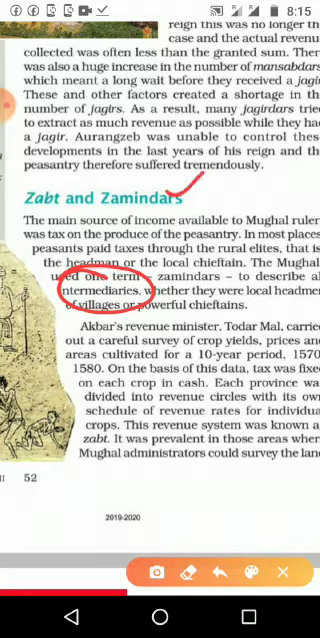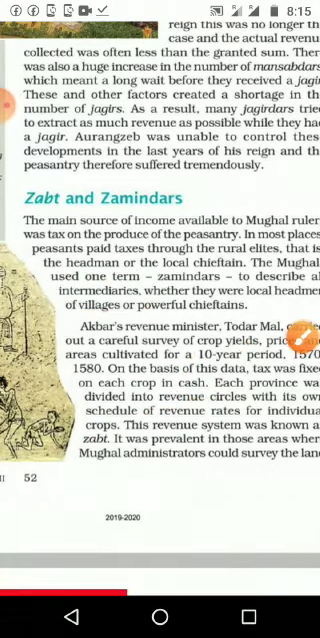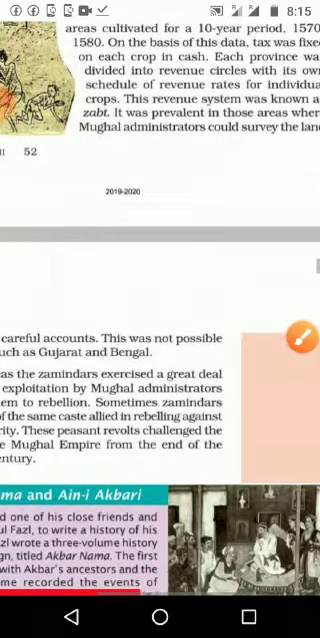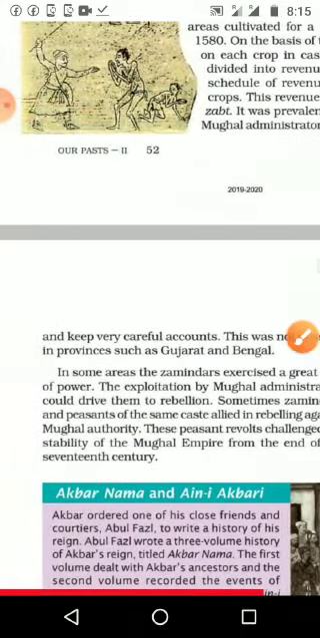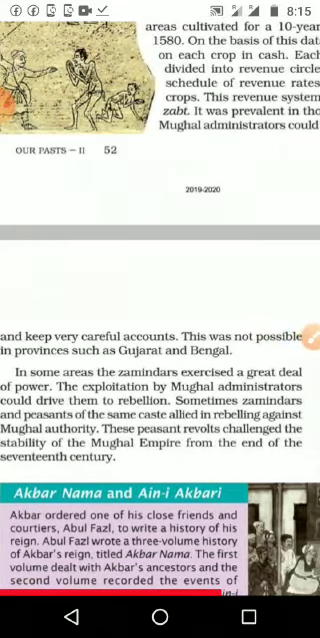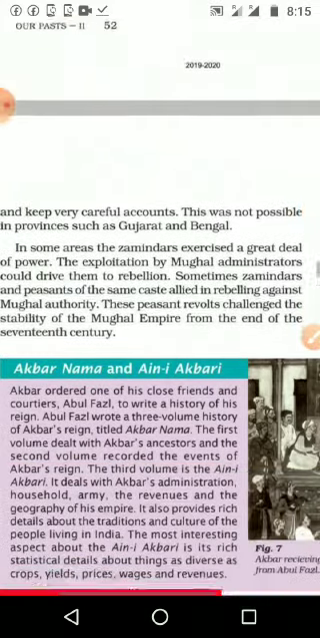The country, the total area, was divided into different provinces, again divided into revenue circles, and they had their own schedule of revenue rate for each individual crop. This revenue system is known as Zabt. In the beginning it worked very peacefully and nicely. Then after Akbar's time, the Zamindars and peasants started to rebel against the Mughal king.